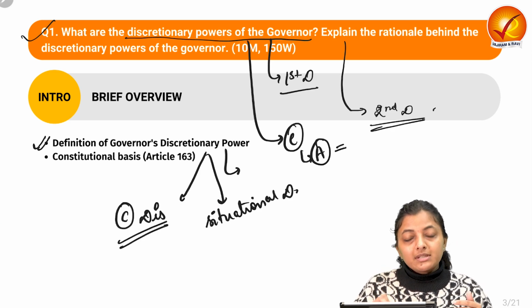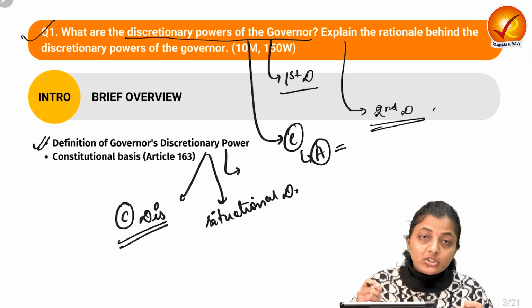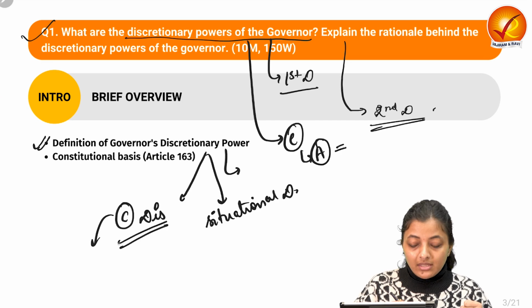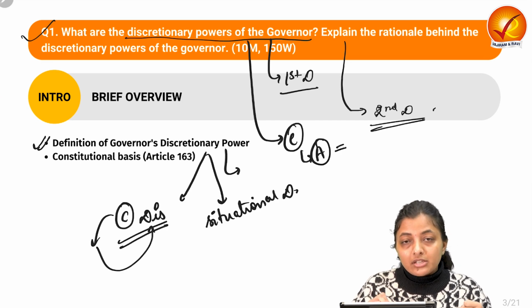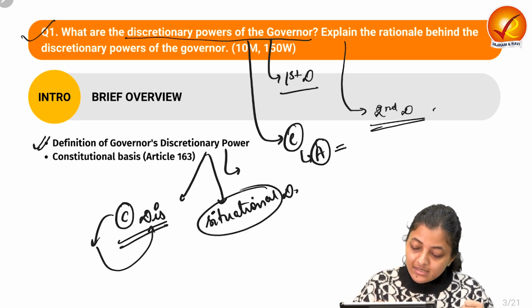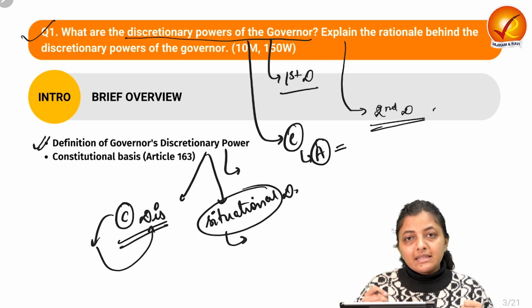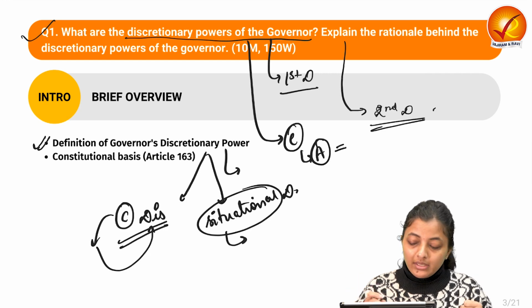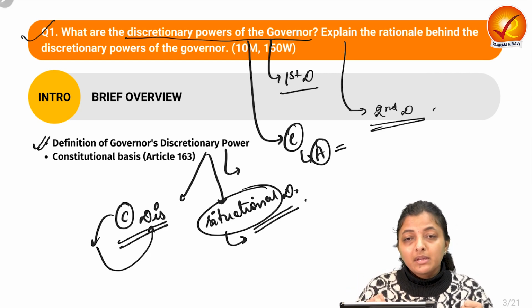The constitutional discretion is the discretion which is mentioned in the constitution itself. It means the constitution is giving the governor the power to use discretion. The second is the situational discretion. In cases of exigencies and emergencies, and with time and with conventions, these situational discretions have come about.